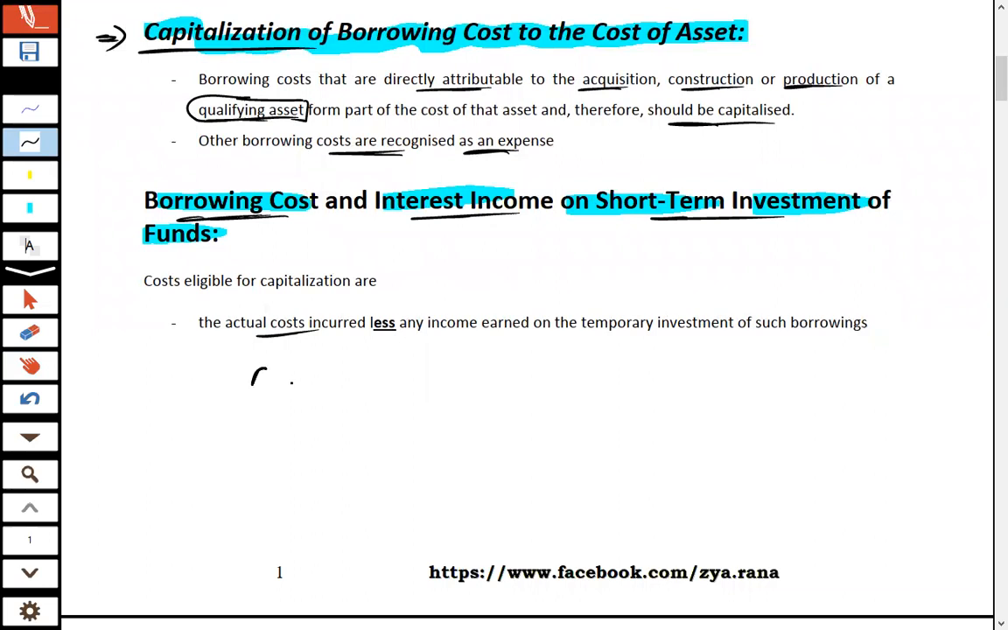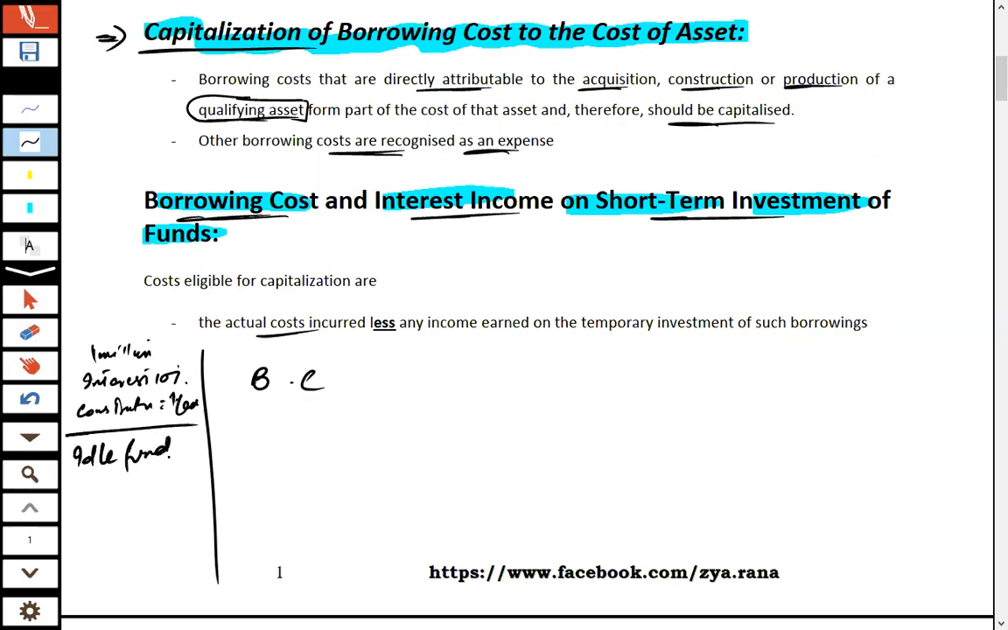Let's say you acquired a loan of 1 million, interest rate is 10%, and construction period is 1 year. Idle funds are 500,000 and invested on short term at 5%.